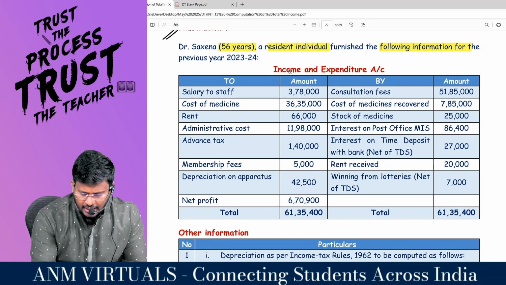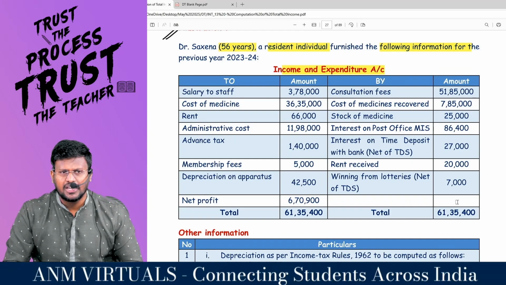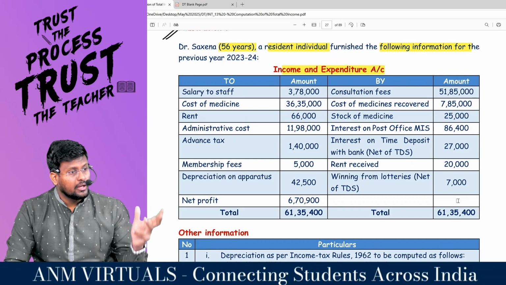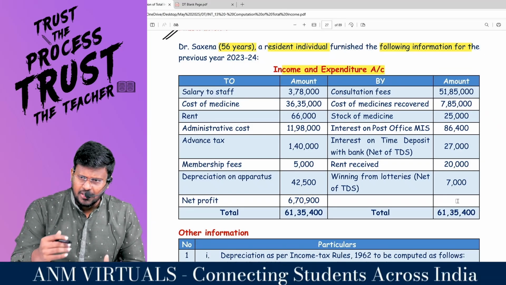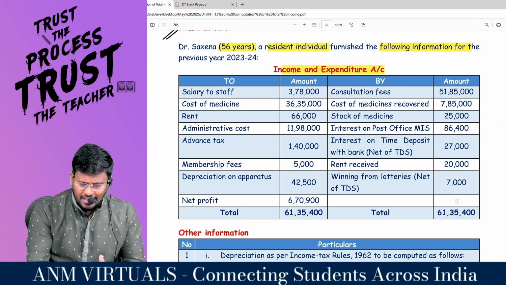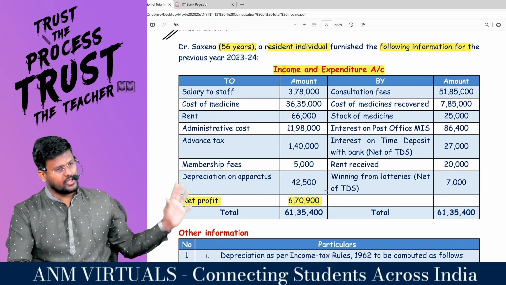They have given the income and expenditure account. You know one thing, for a business, we will say it has a profit and loss account. For a profession, we will call it income and expenditure account. Both are one and the same. If receipts and payments account is given, then only we have to pick the required matter. If they have given the income and expenditure account, you have to start with the net profit as per P&L account only. There is no change.